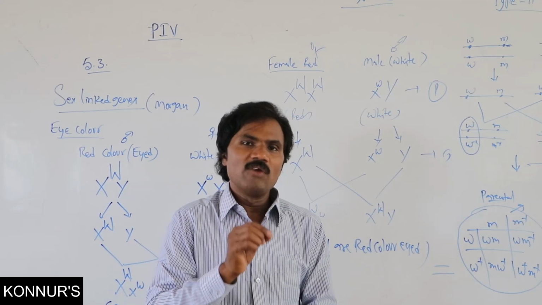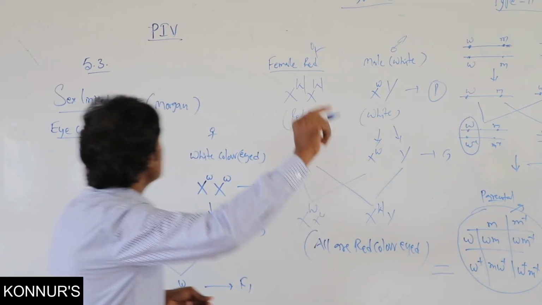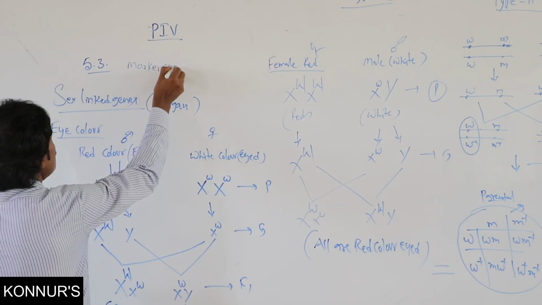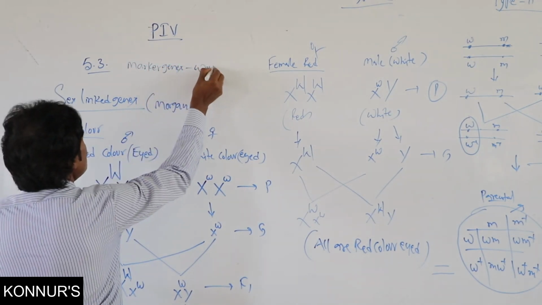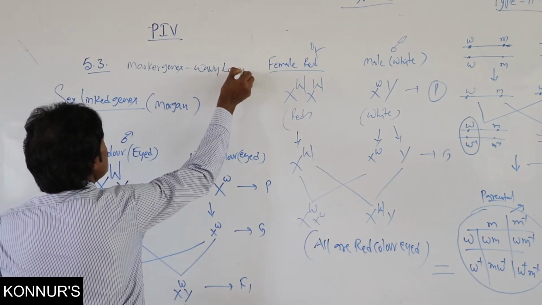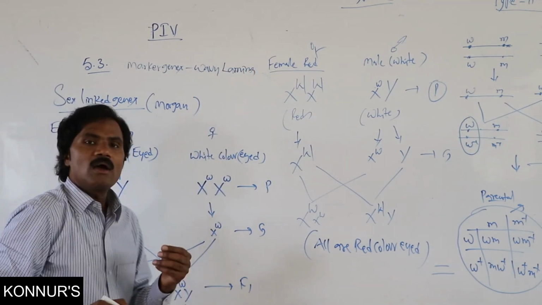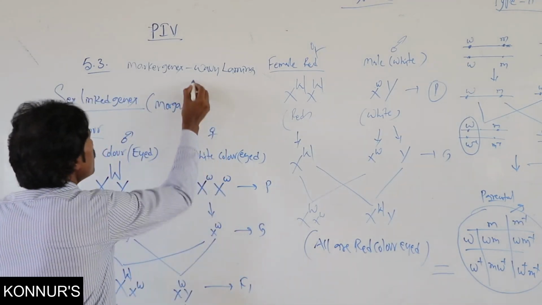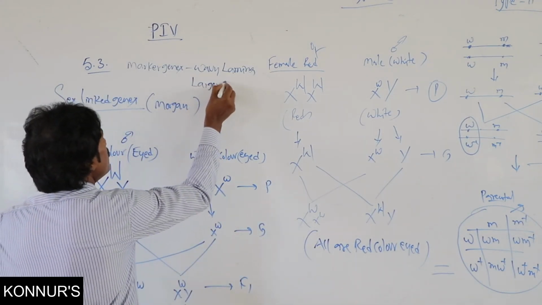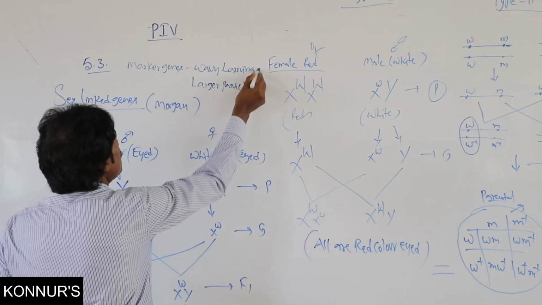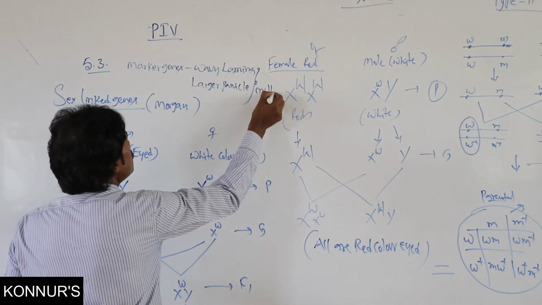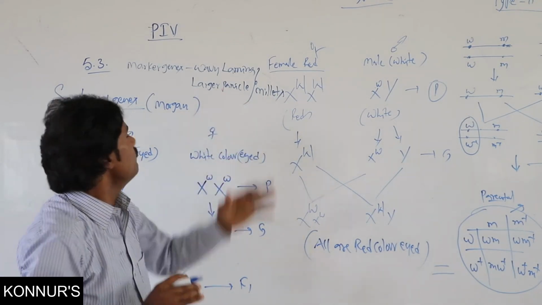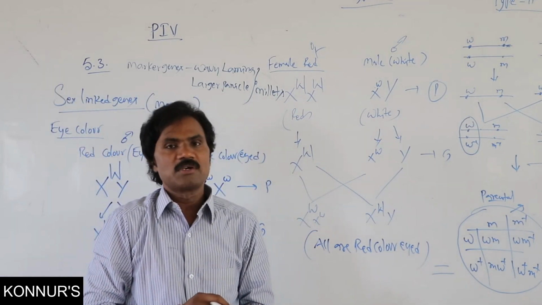Example, wavy lamina and larger panicle in millets; we consider these marker genes.